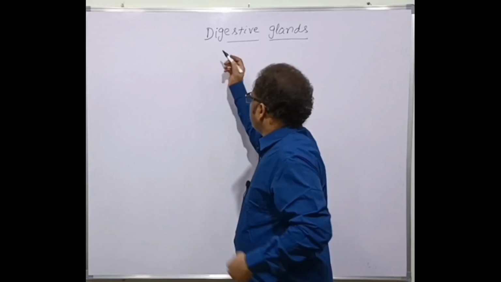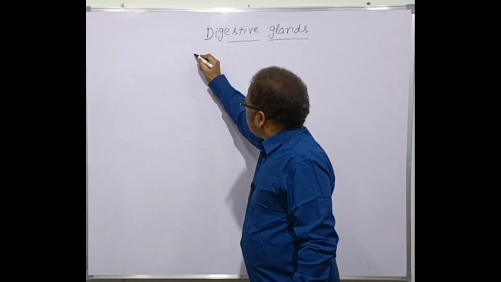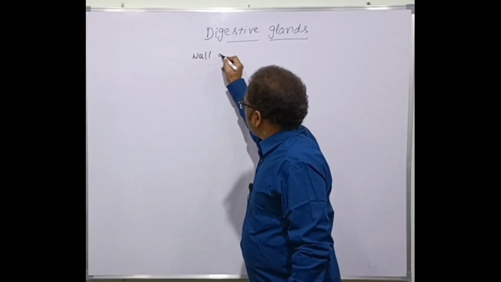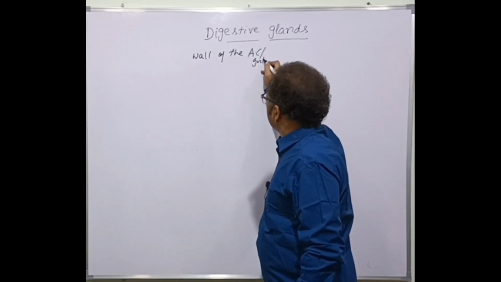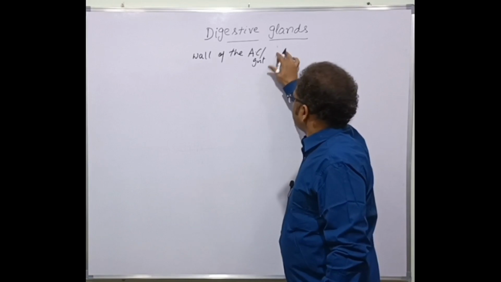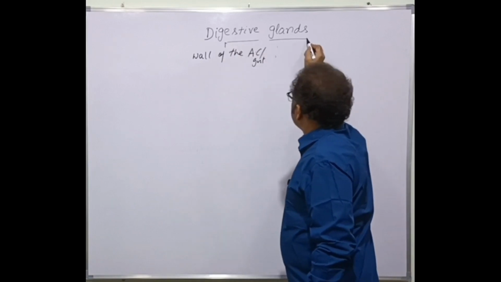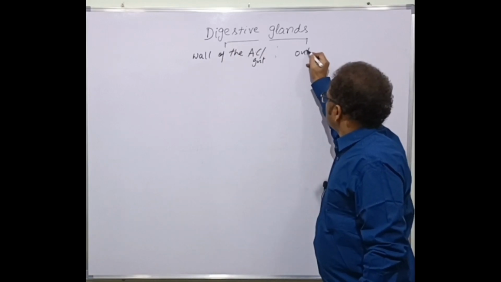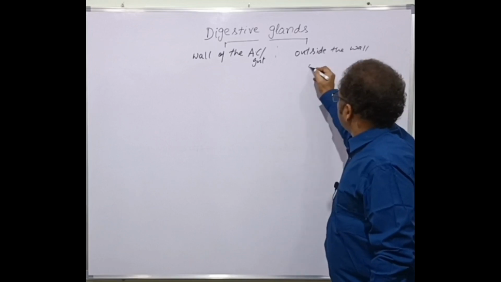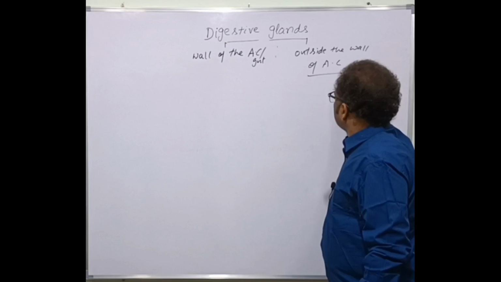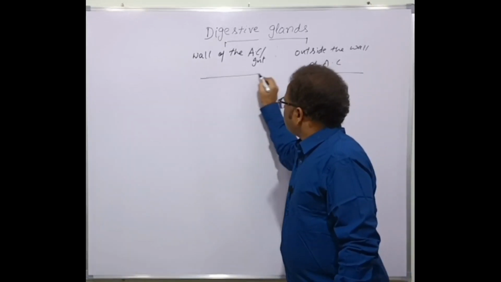Some of these digestive glands are present within the wall of the alimentary canal, called the gut here, and some are present outside the wall of the alimentary canal. So what are present within the wall of the alimentary canal?